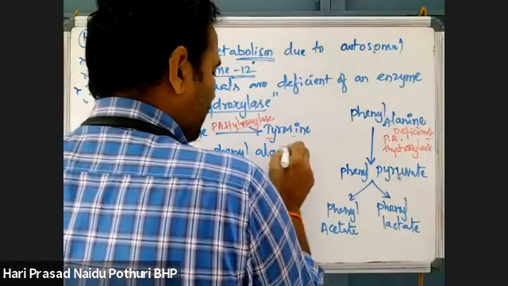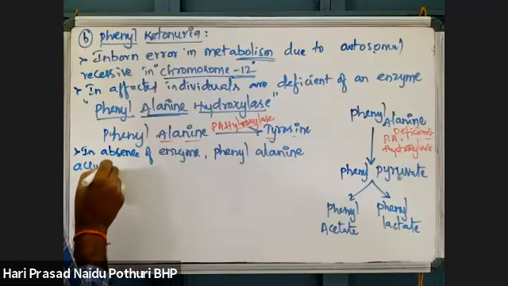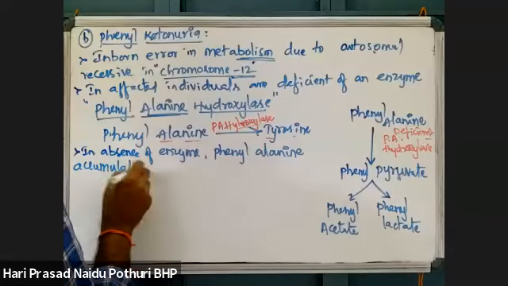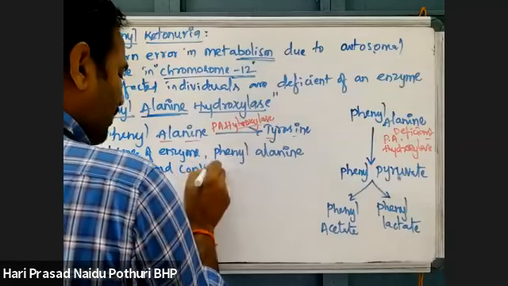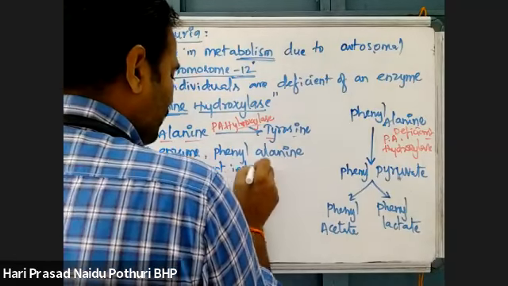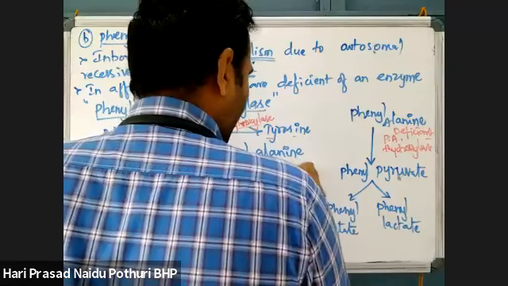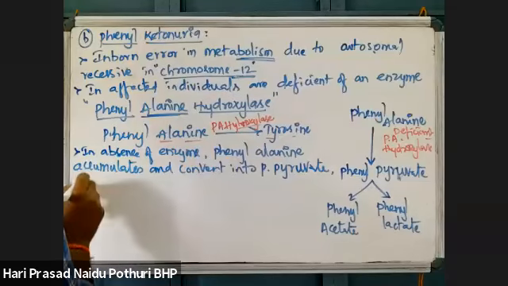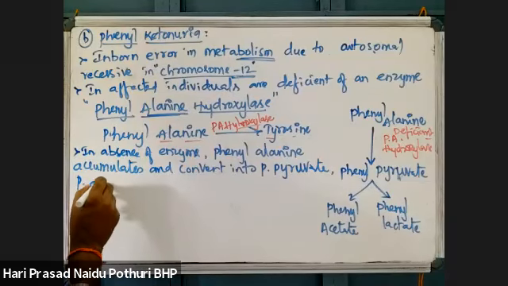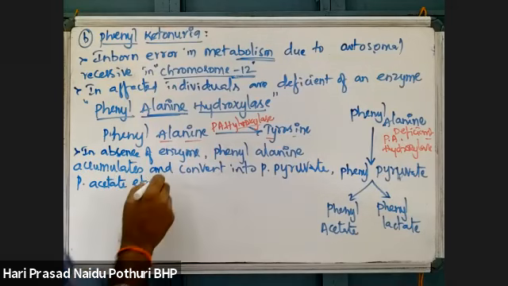Phenylalanine accumulates, means its concentration is increasing, and converts into phenylpyruvate, phenyl acetate, etc. What are these?